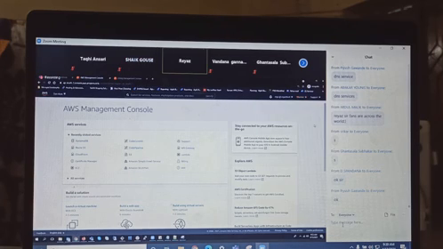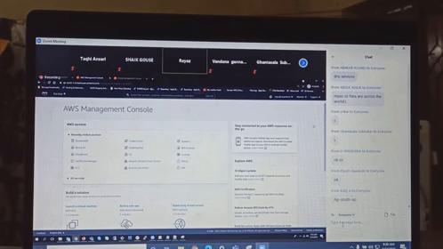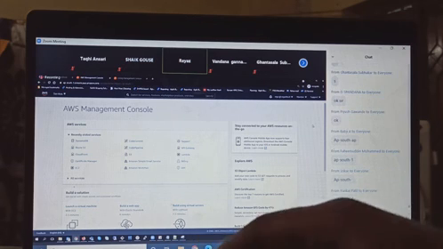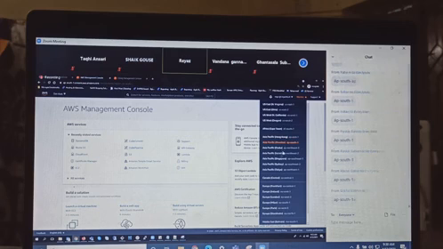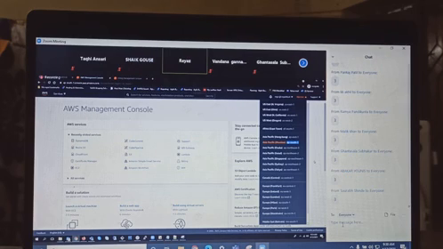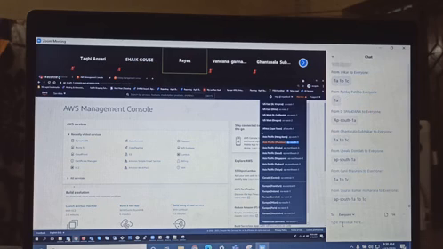What is the Mumbai region code that we have discussed? ap-south-1. Very good. And how many availability zones are there in Mumbai? Three. What are those? ap-south-1a, 1b, 1c. Right? When we go to the EC2 section, we'll talk about all these things.